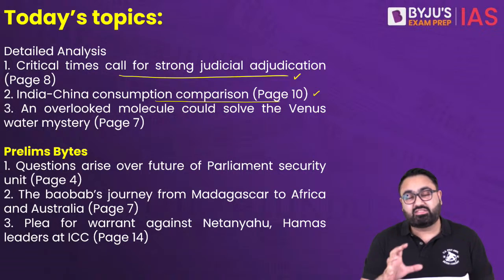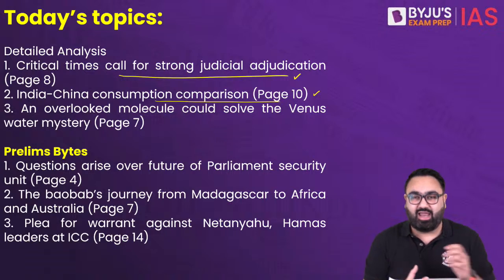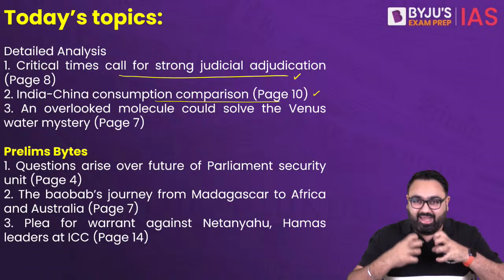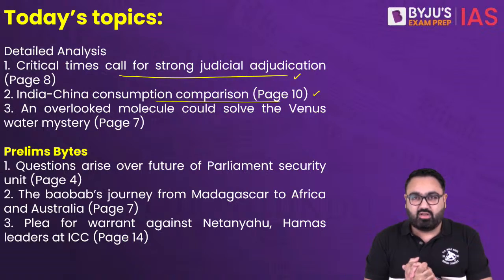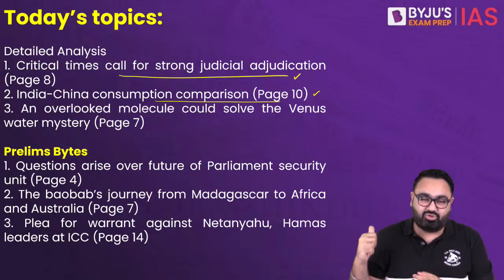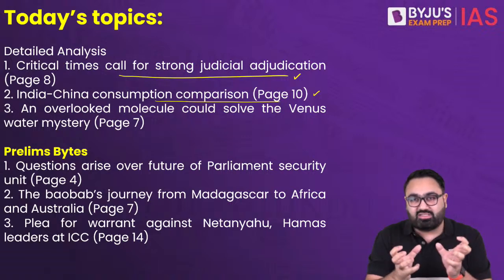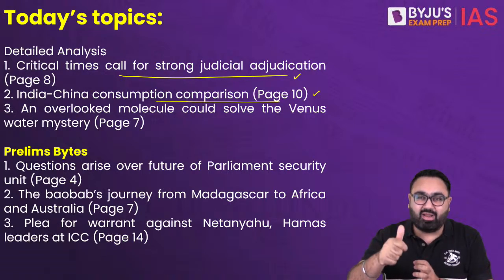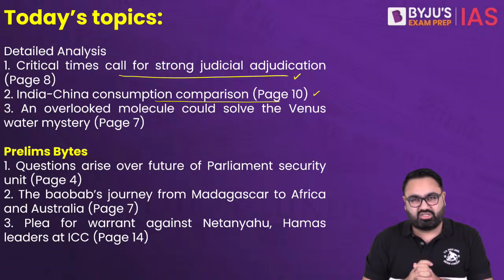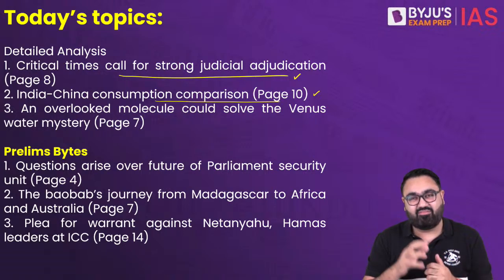The second topic is about consumption comparison between India and China. This article is filled with a lot of data, graphs and analysis. It says that consumption at a private consumer level in India is larger as compared to China, but overall consumption in China is higher, because the Chinese government spends more money than the Indian government. So it's a comparative analysis. How is it that while the Indian consumer spends more money than China, we are still lagging and our growth is not up to the mark?